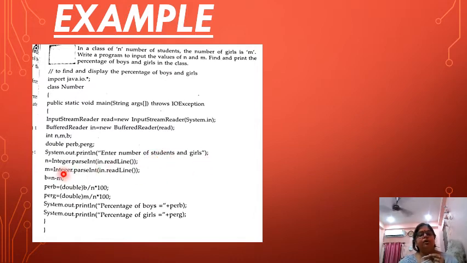Suppose we have 600 students in a class and 200 are girls. So here we will enter 600 students in the class. M is for the 200 girls in the class. How are we going to get boys? We get boys by n minus m. So the rest, we are going to get 400. That will be for the boys.